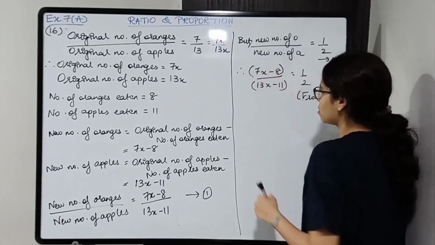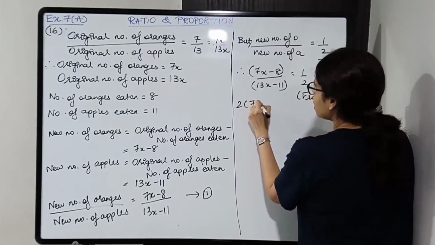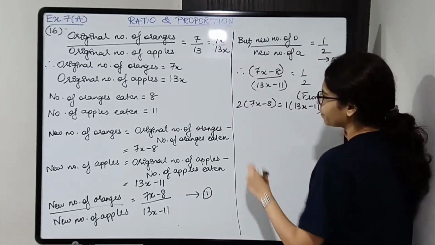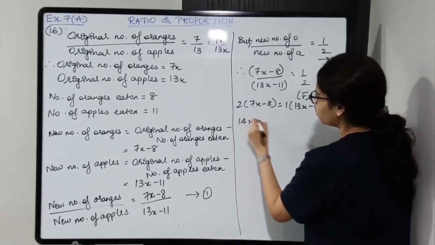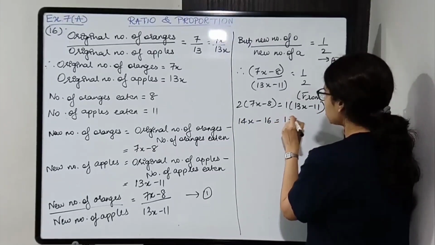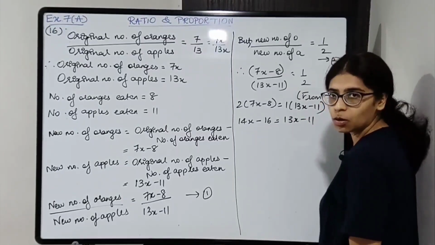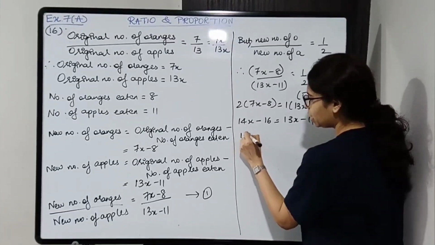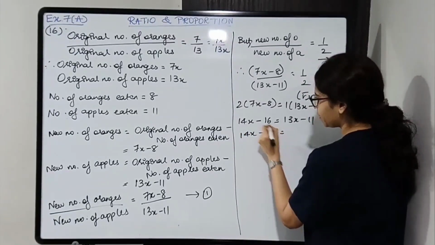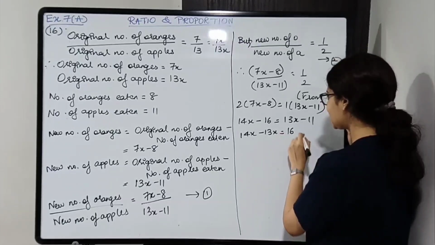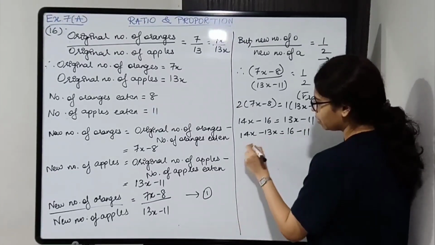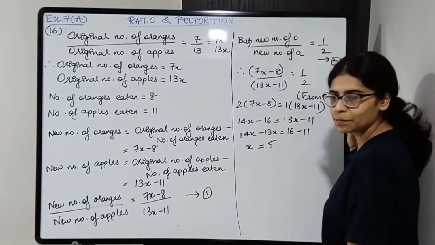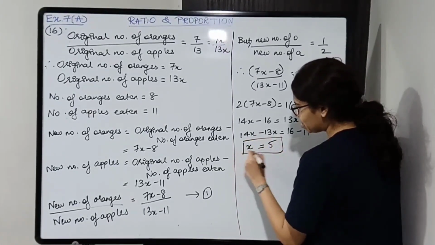Put brackets first. So 2 into (7x minus 8) is equal to 1 into (13x minus 11). So 2 7s are 14 and 2 8s are 16. Here 13x minus 11 as it is. Now we'll bring the x terms together and the numbers together. So 14x minus 13x and shifting 16 over here, so plus 16 minus 11. Here we'll get x, 1x is nothing but x, and 5. Okay, so x is 5, box this.